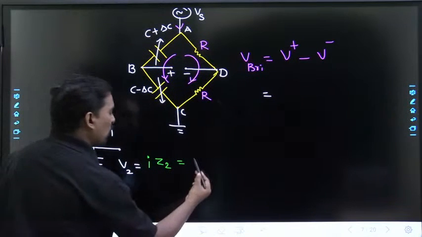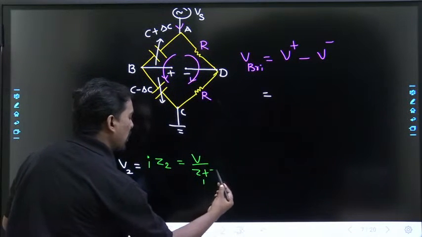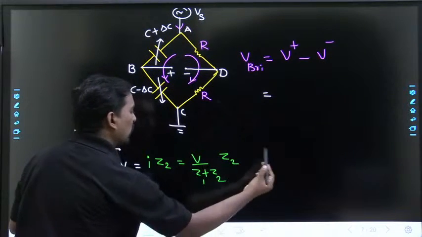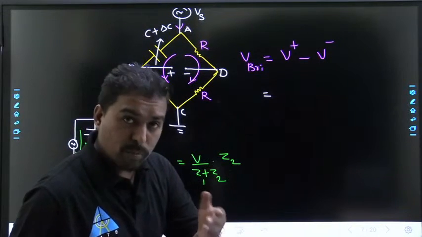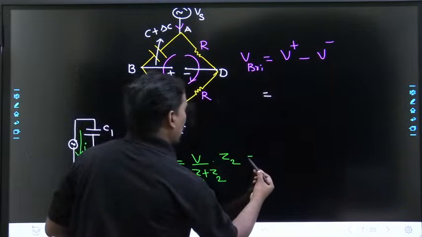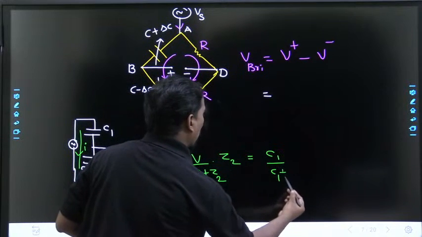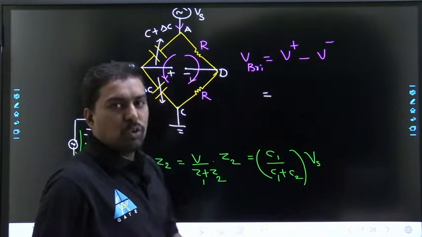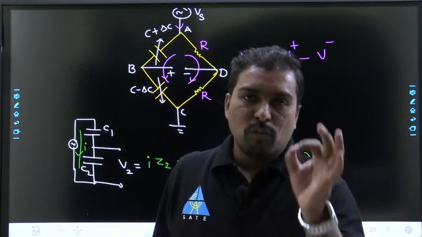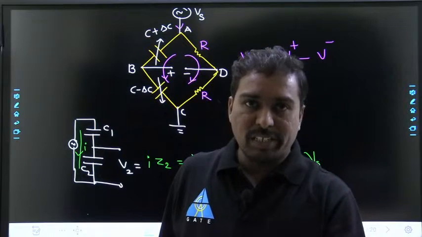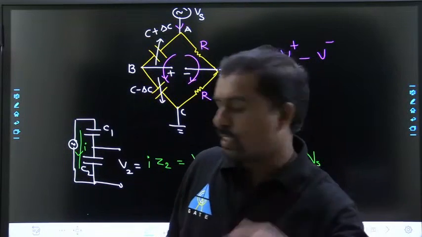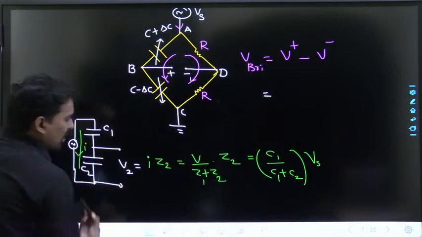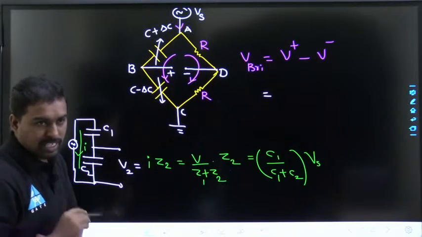I is equal to V by Z1 plus Z2, into Z2. Z is nothing but 1 by j omega C. If you simplify, you get opposite capacitance by total capacitance into supply. If two resistors are in series, the voltage across a particular resistor is that resistance by total resistance. If two capacitors are in series, it is opposite capacitance by total capacitance.